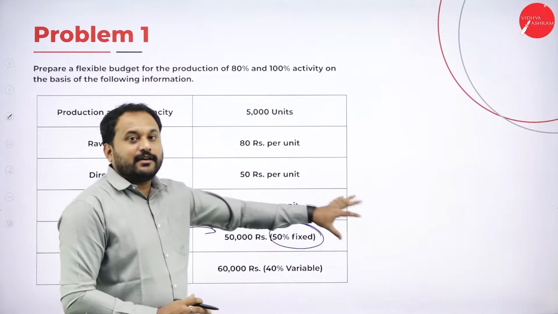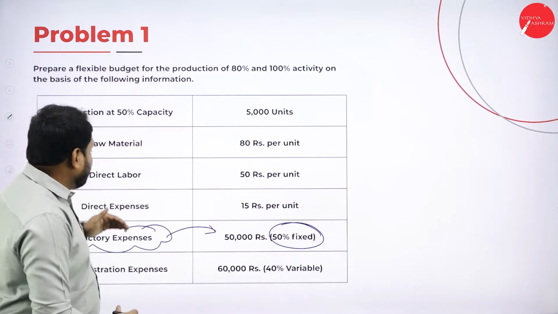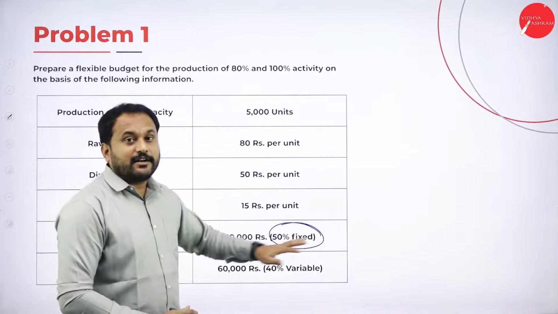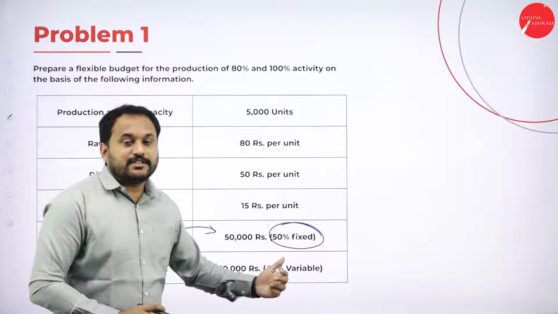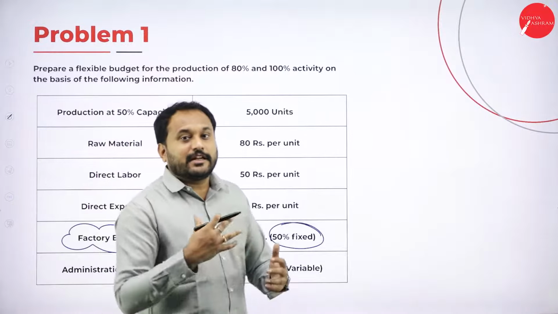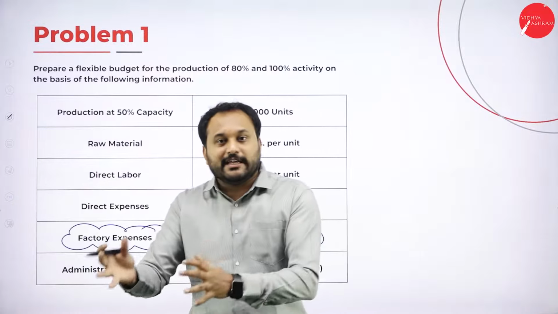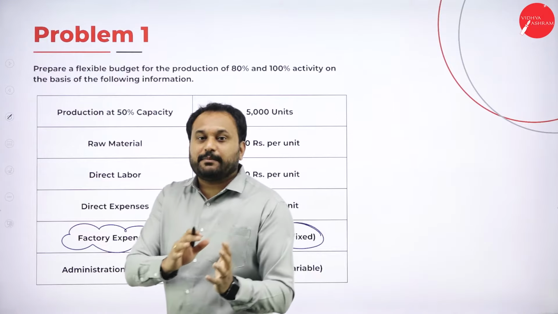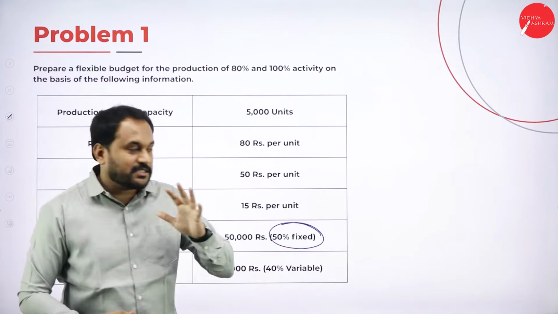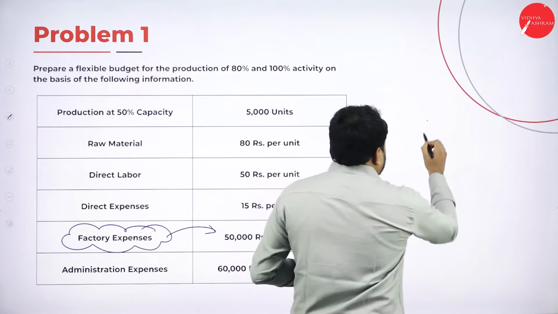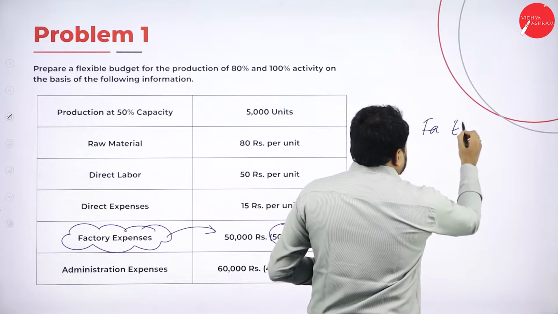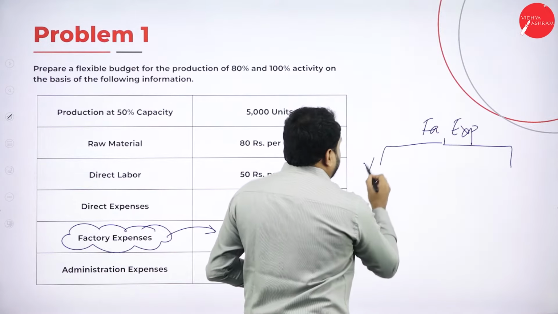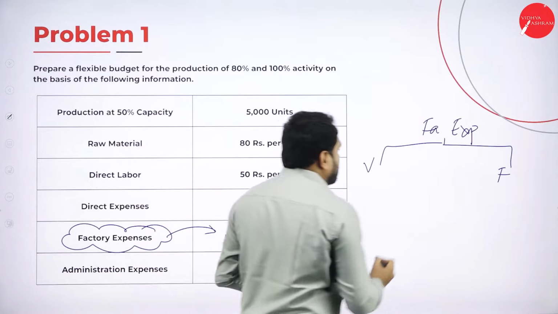The third working note would be, the factory expenses is 50,000 rupees, but they are telling us that only 50% is fixed. So what is the remaining 50%? The remaining 50% is variable. So this means it is a semi-fixed as well as semi-variable expense. So understand here. Let's go with this. Factory expenses. Now you divide this into two. Here you write variable, here you write fixed.